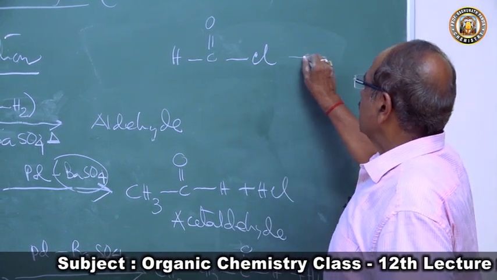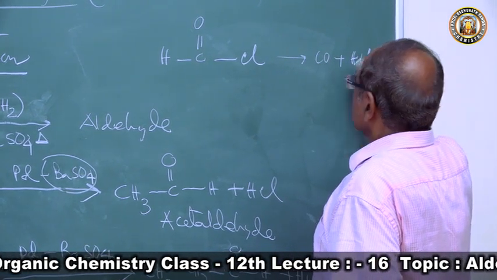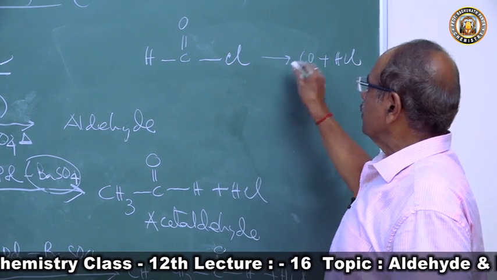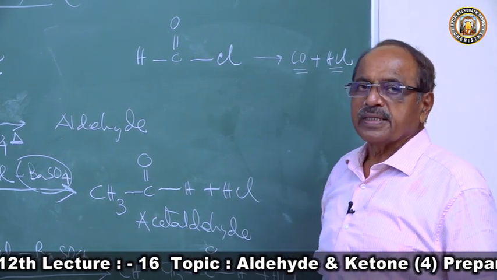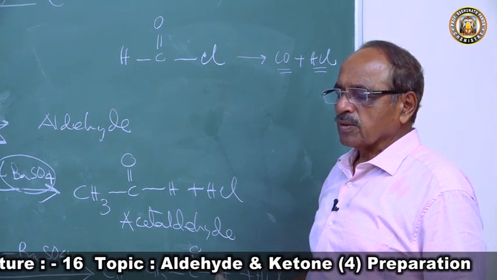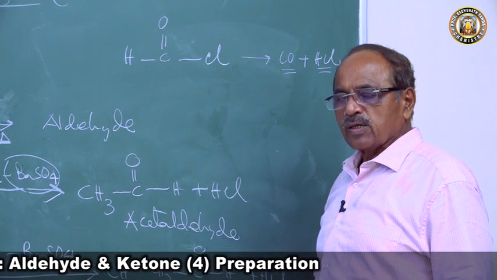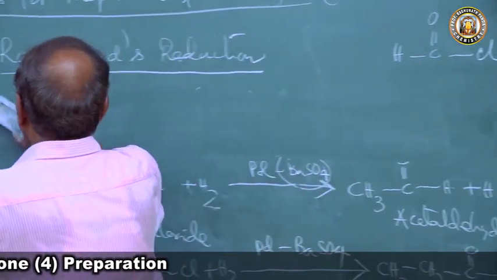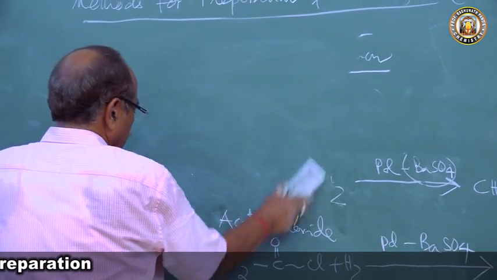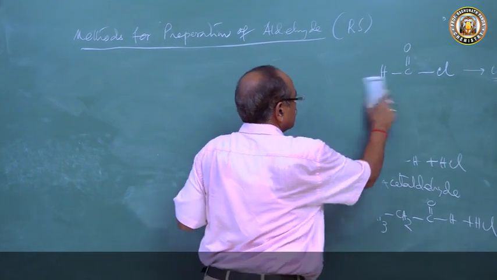It decomposes to produce carbon monoxide and HCl and will not give formaldehyde. Hence, Rosenmund's reduction can be used for acetaldehyde and other aldehydes, but ketones cannot be prepared by Rosenmund's reduction.